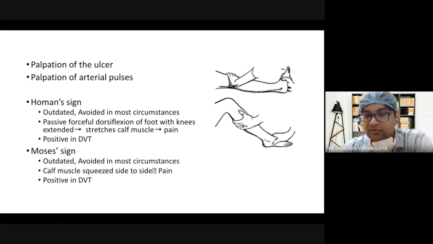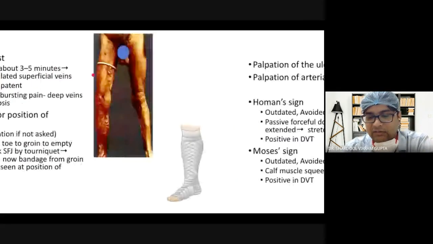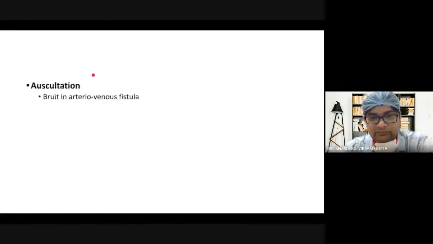Why should you not elicit it actively? Basically, if you squeeze the calf, or if you do passive dorsiflexion, the clot in the deep veins can dislodge and go towards the pulmonary circulation and cause pulmonary embolism. So you should not elicit the Homan sign as well as Moses sign actively, or even the Pratt's test, if you are suspecting a deep vein thrombosis.